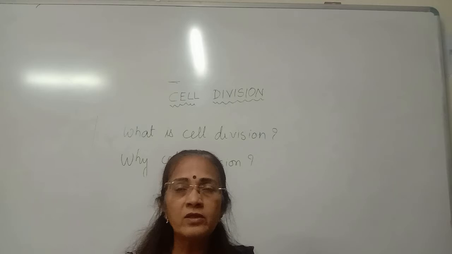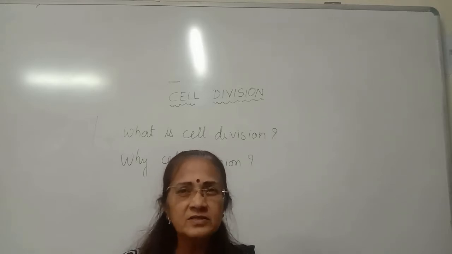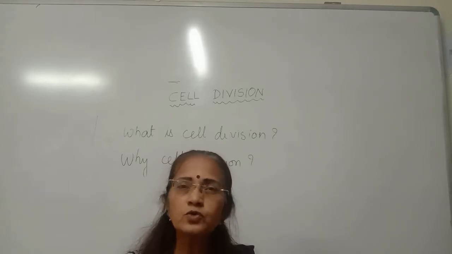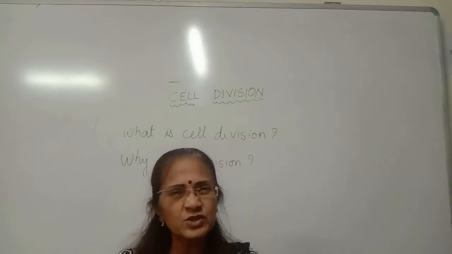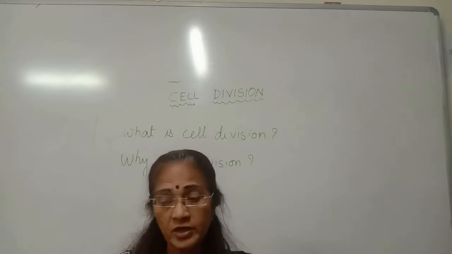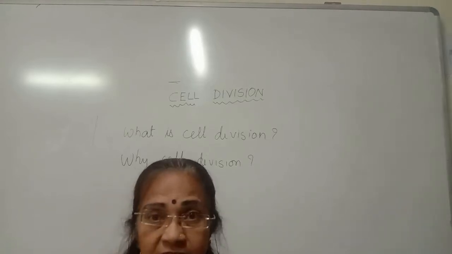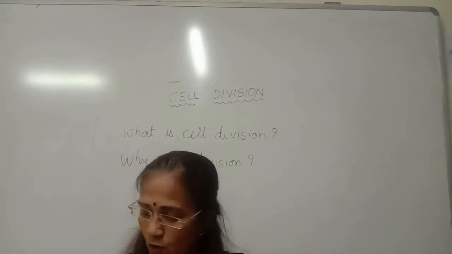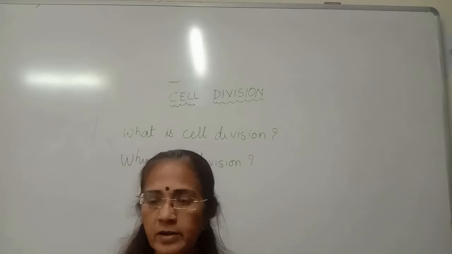in our body, when the body is working, the effectiveness of the cell slowly, gradually decreases. Such cells are called worn out cells. So these worn out cells have to be thrown out of the body and new cells have to be replaced. So for this purpose also we require new cells to be formed. Clear, students? So this is why cell division is required.